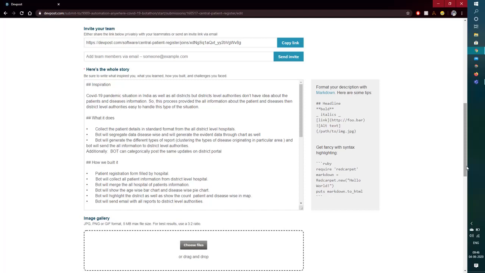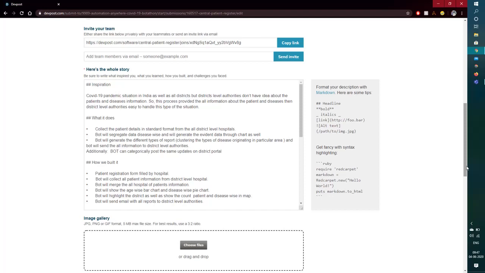We can also look at different other analyses, like what the age distribution is for a particular disease. So COVID-19, which particular age group is it spreading among the most, or what is the geographical positioning, which area is getting most affected. And likewise, this information could further be posted into their own portal.